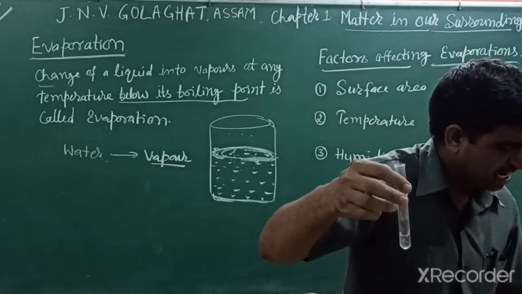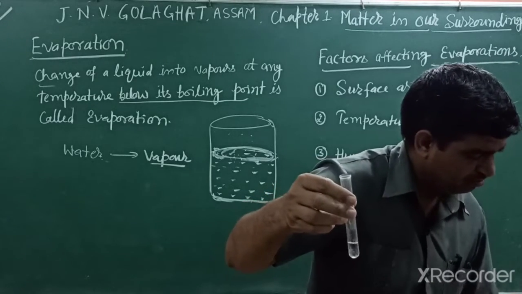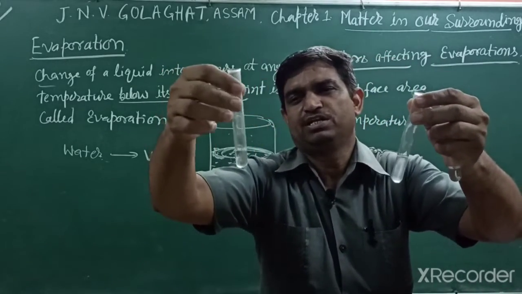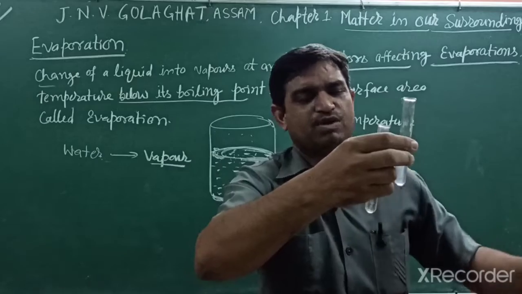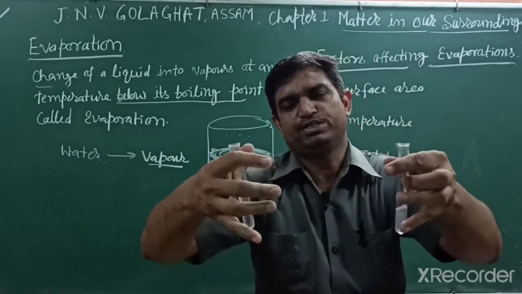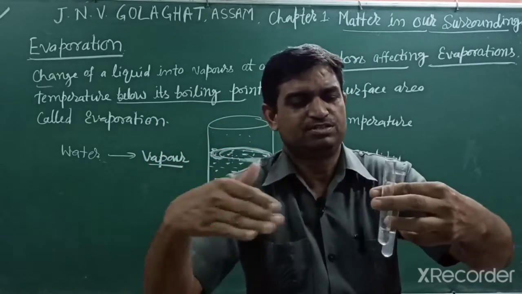So students, the rate of evaporation also depends on the characteristics of matter. This acetone is colorless, and alcohol and water are also colorless, but they have different forces of attraction. After some time, all the molecules leave their surface.